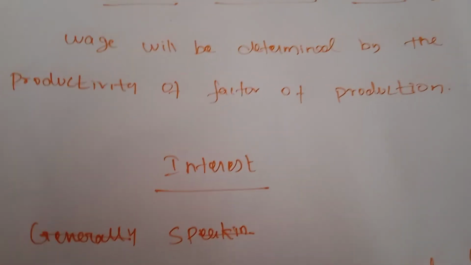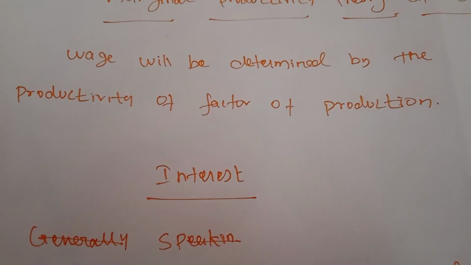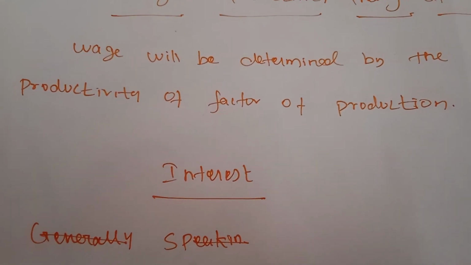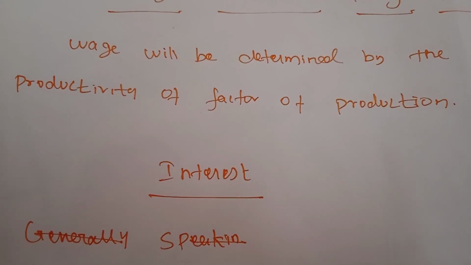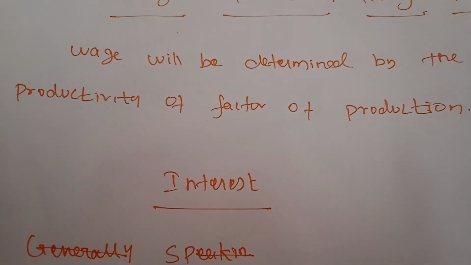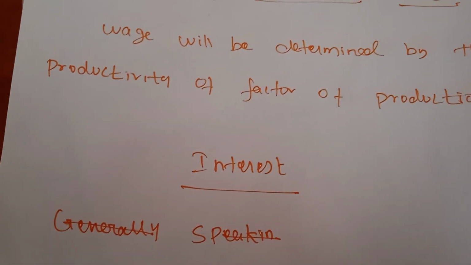So we have studied five types of theories for the wages. First one is the subsistence theory of wages. Next, the standard of living theory of wages. Next, the wage fund theory of wages. Next, the residual claimant theory of wages. After that, the marginal productivity theory of wages.